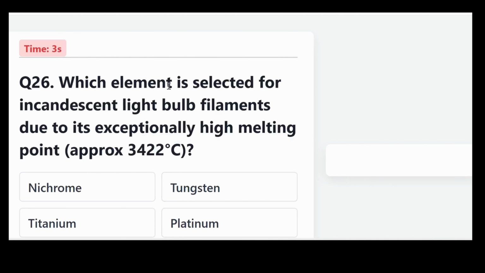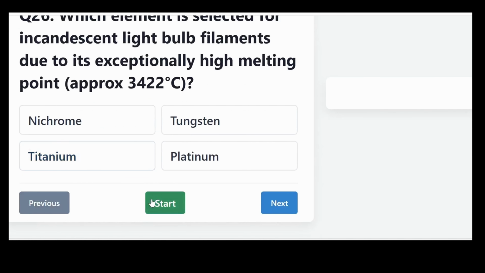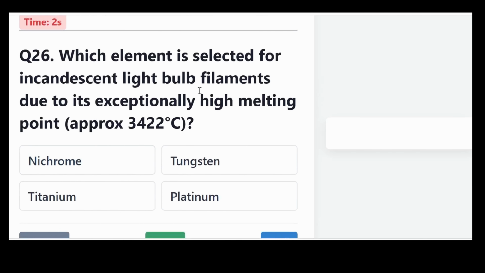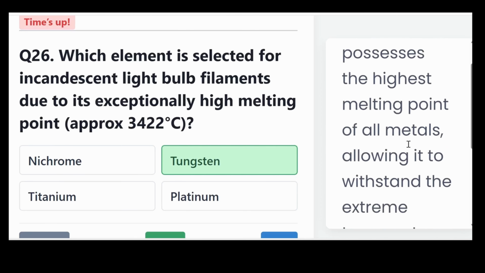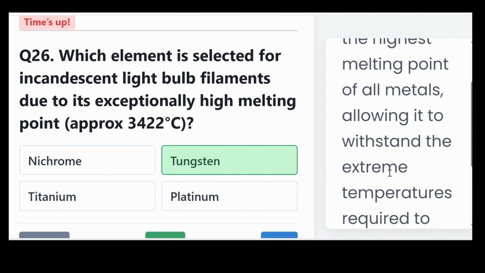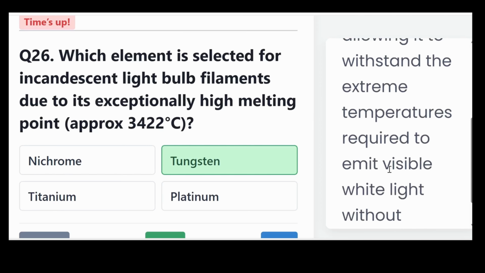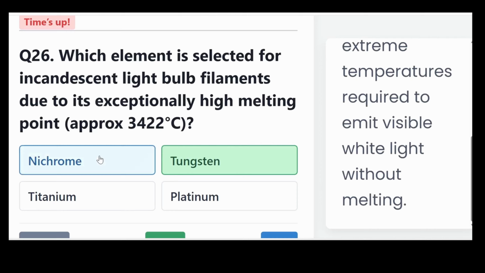Which element is selected for incandescent light bulb filaments due to its exceptionally high melting point, approximately 3422 degrees Celsius? Is it nichrome, tungsten, titanium, or platinum? And the correct answer, tungsten. Tungsten, that is W, possesses the highest melting point of all metals, allowing it to withstand the extreme temperature required to emit visible white light without melting.